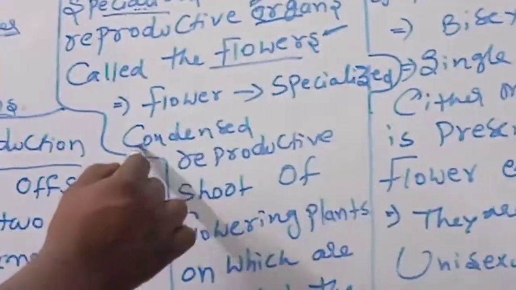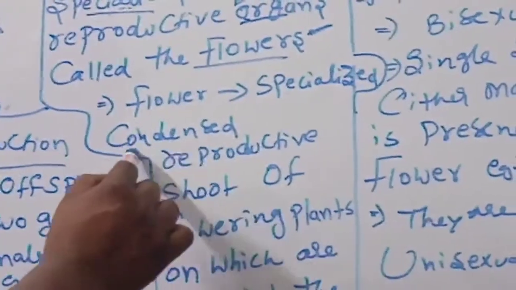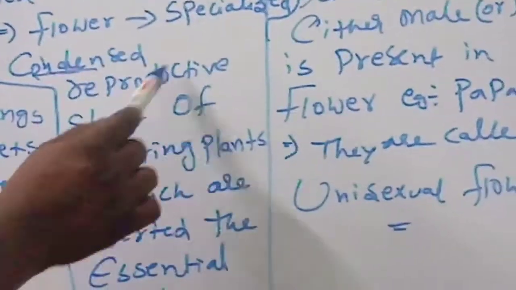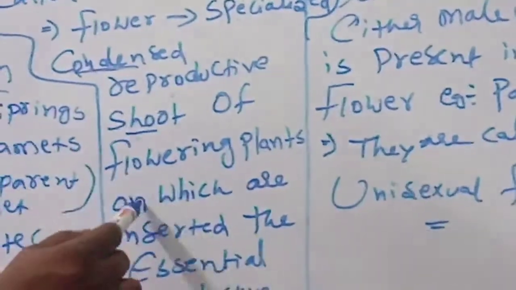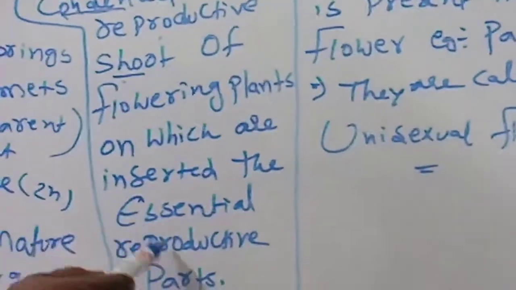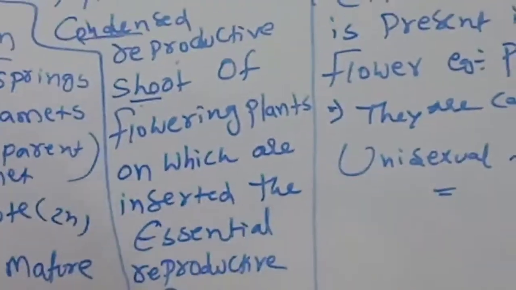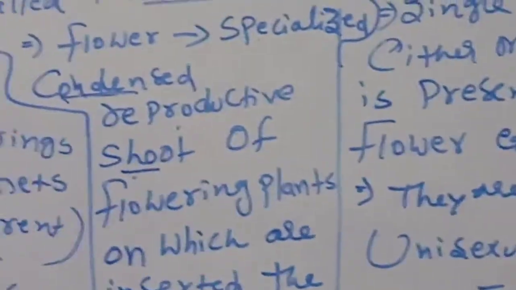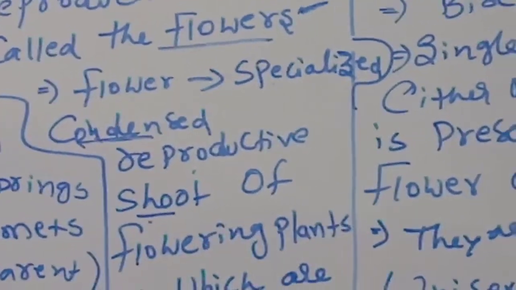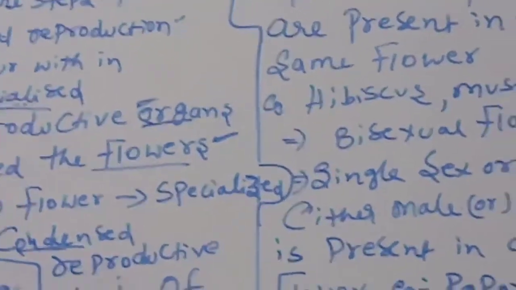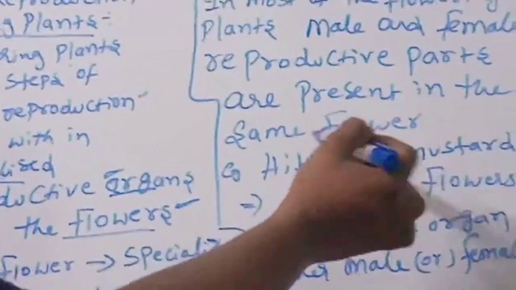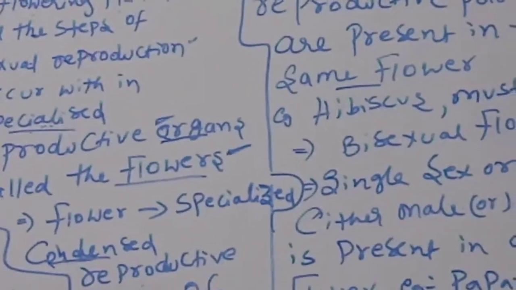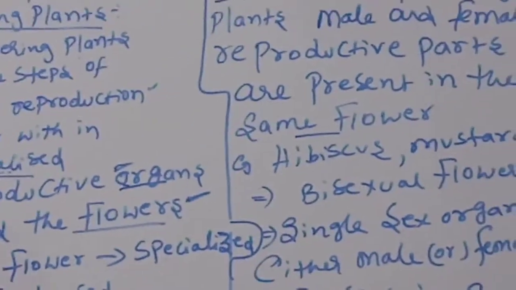A flower is a specialized, condensed reproductive shoot of flowering plants, on which are inserted the essential reproductive parts. In most flowering plants, male and female reproductive parts are present in the same flower.